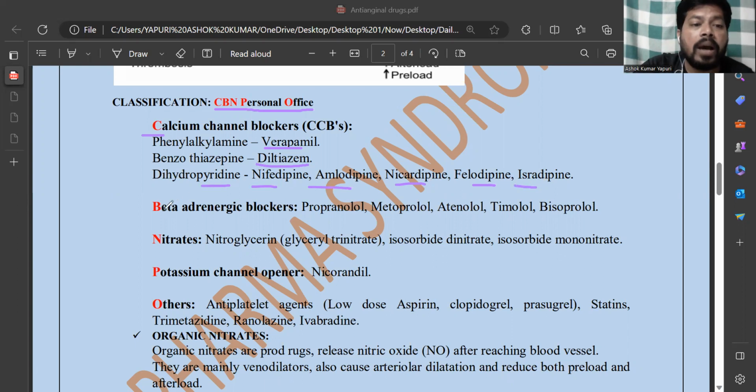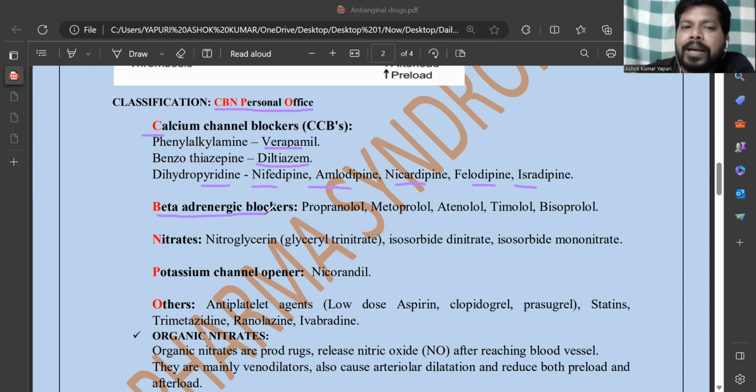And next, beta adrenergic blockers. C means calcium channel blockers, B means beta blockers. What is the need here? In angina pectoris, nothing but coronary artery disease, due to lack of oxygenated blood supply, heart contractions are increasing and heart rate is increasing.